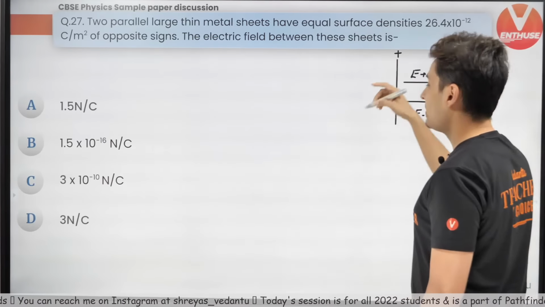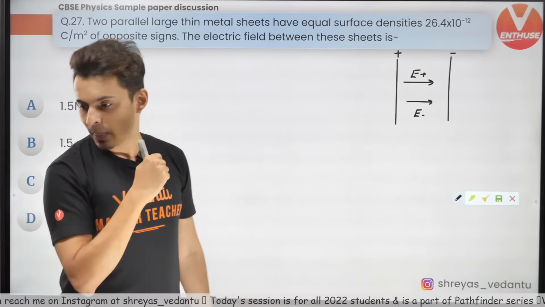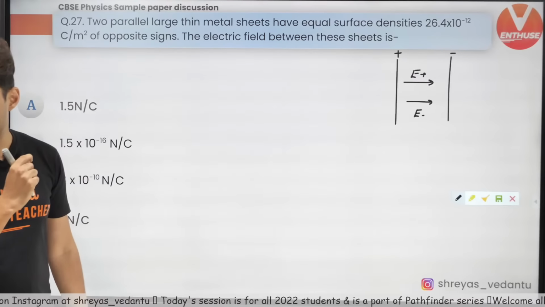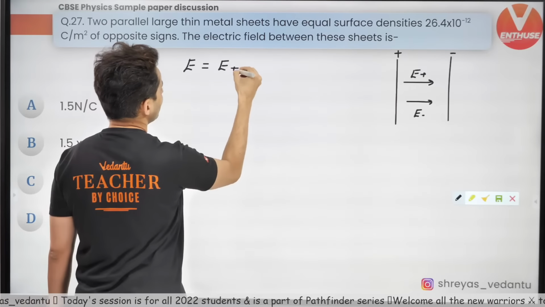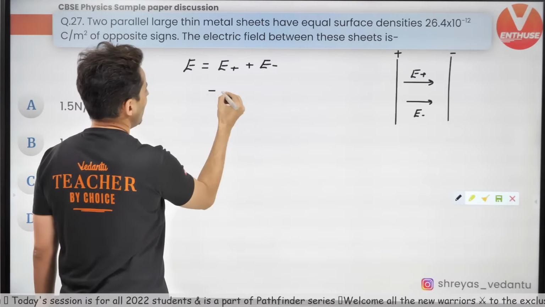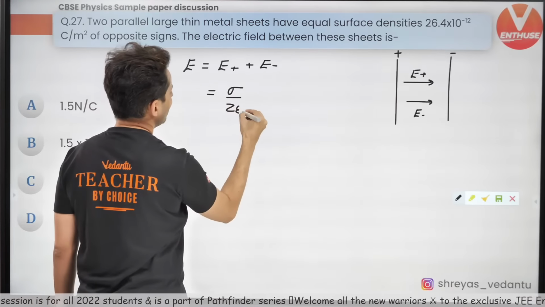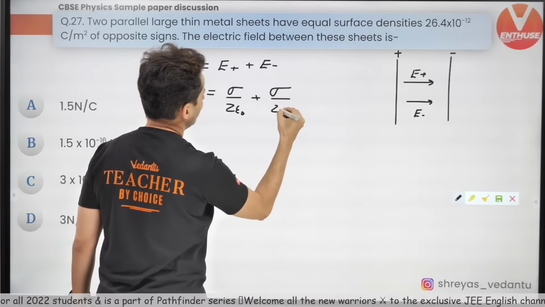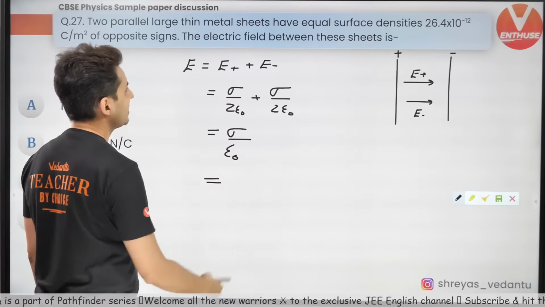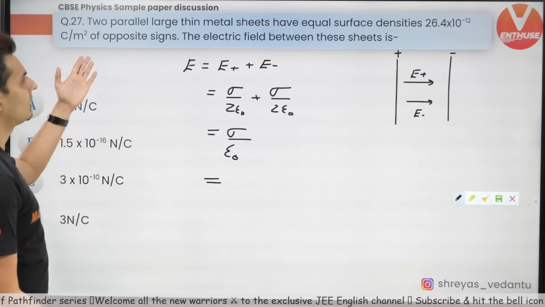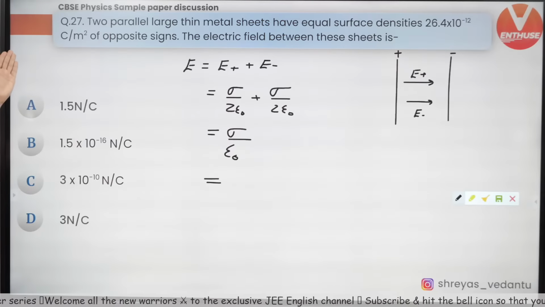So the net field will be adding up. The net field will be E plus plus E minus, which is sigma by 2 epsilon naught plus sigma by 2 epsilon naught. So this will be sigma by epsilon naught. Now substitute the value of sigma and epsilon naught. That's all you need to do.